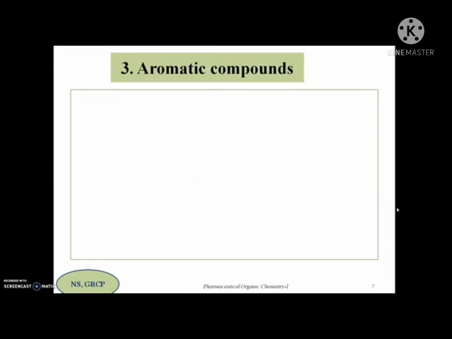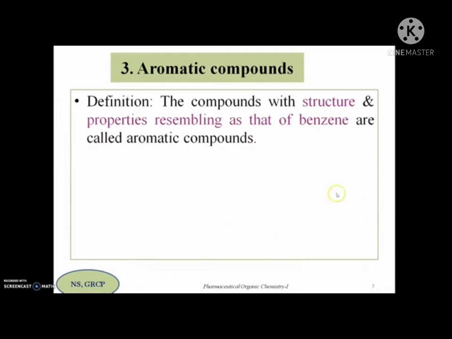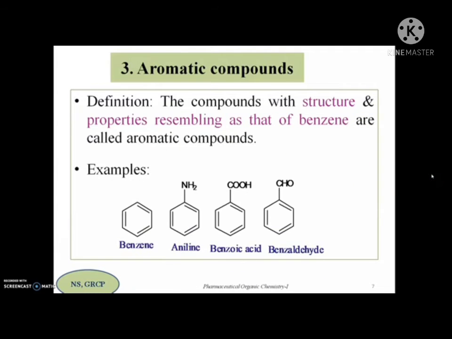And the third class of compounds are known as aromatic compounds. So these aromatic compounds are also cyclic compounds only. The moment we say aromatic compounds, usually benzene will come into our mind. So these are the compounds where the structure and properties of these molecules resemble that of benzene. So such type of molecules are known as aromatic compounds. So let us see the examples.